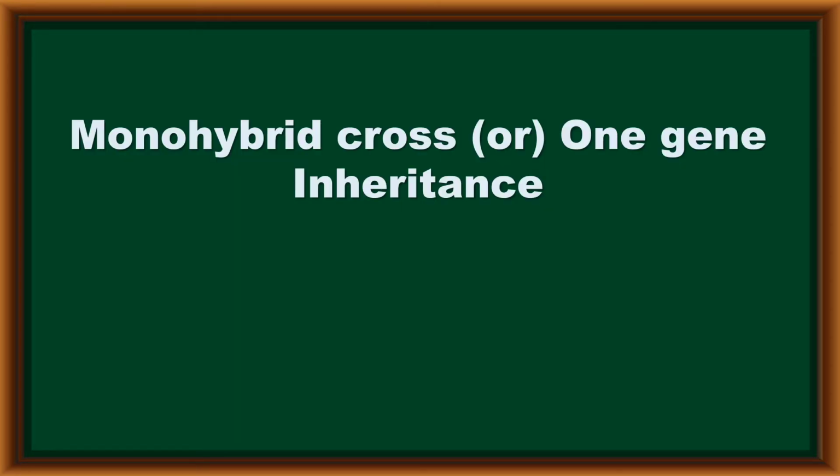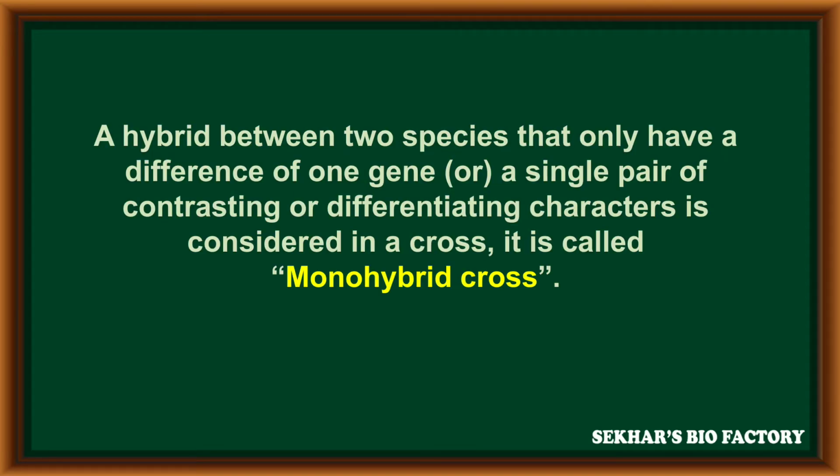Mendel's monohybrid cross, or one gene inheritance. A hybrid between two individuals that differ in only one gene, or a single pair of contrasting characters, is called a monohybrid cross.